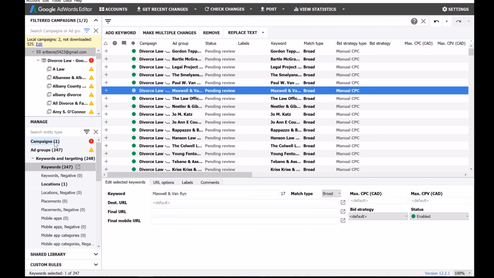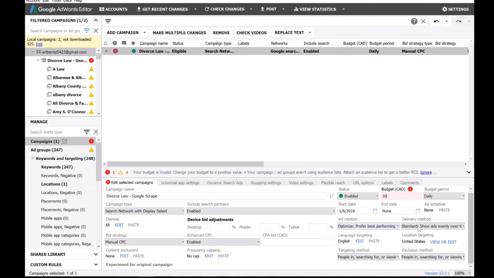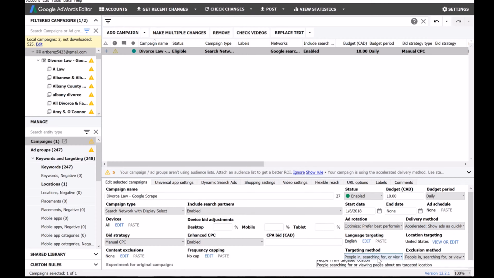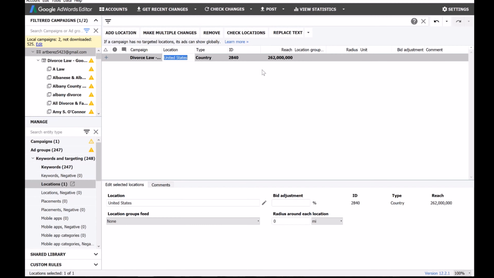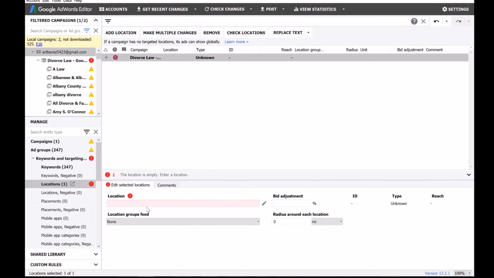Now what we want to do is go into our campaign. Let's just do a quick setup. So budget, we'll do, I don't know, $10. This is just so you know how to set this up. Standard, accelerated, people in my target location only. Desktop, -100. Mobile is fine. Tablet, -100. And enable enhanced CPC, it's irrelevant. Okay. Location, we don't want United States. We can actually just delete that and we can add a new location, New York.